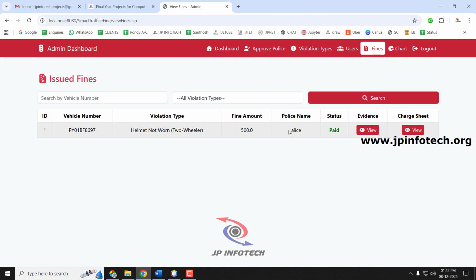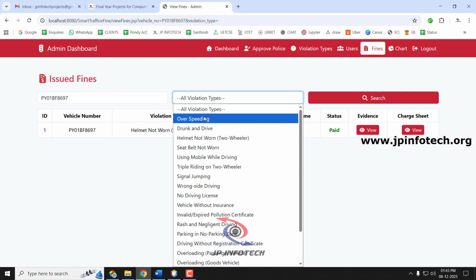automatically by the system. Here they are also able to search, because currently we have entered only one vehicle. There may be hundreds of thousands of vehicles. So if they want to search for a particular one, they can enter the vehicle number they want to search, click, and they are able to see it. And also they can check accordingly.